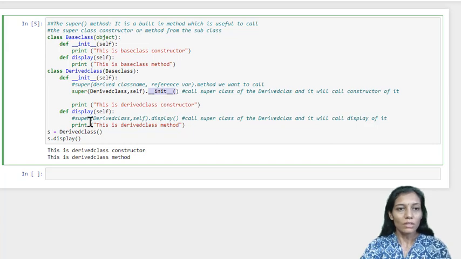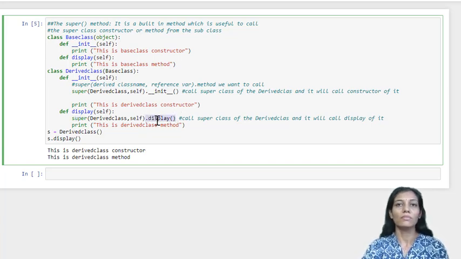The similar way goes over here, where the derived class is our subclass whose super class is the base class that we want to access, and its display method we are interested in. So the first parameter is the derived class and the second parameter is self, your reference variable, dot the name of the method. This is the format of using the super method.